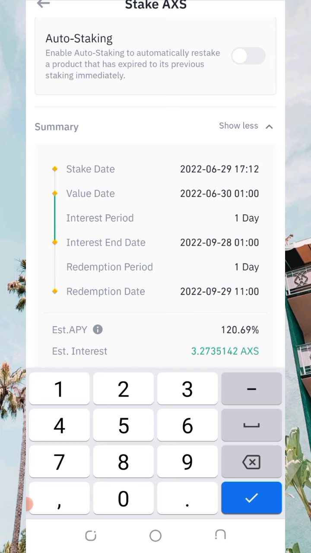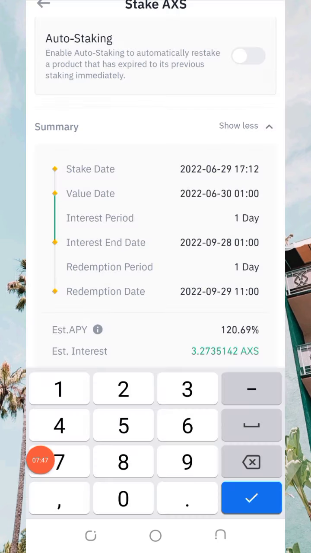And also, in case you do not have AXS coin in your wallet, and you have other coins like USDT, BTC, Solana, and the rest, and now you want this AXS, all you need to do is to swap, and this is a very simple way on how to do that. Let me show you.